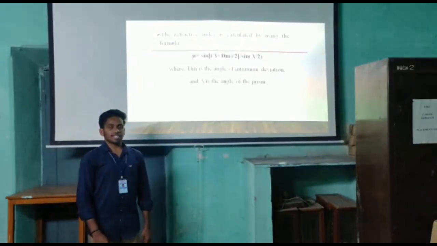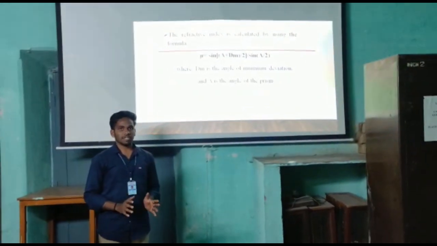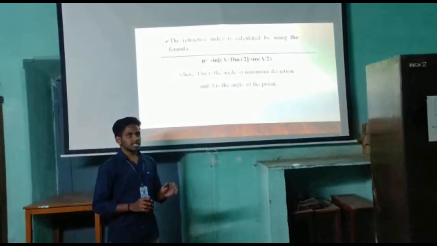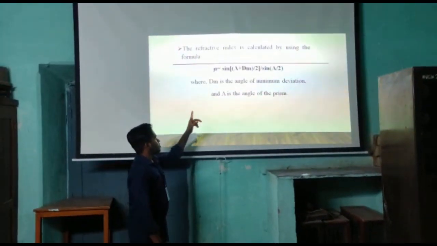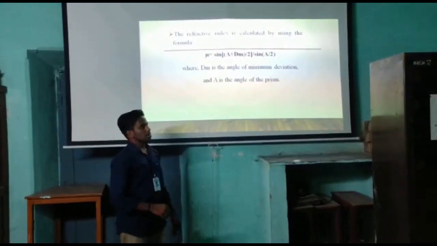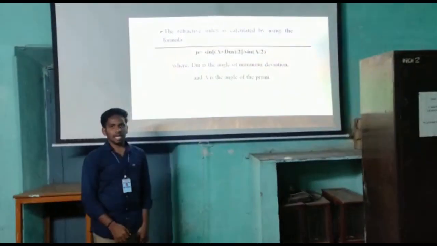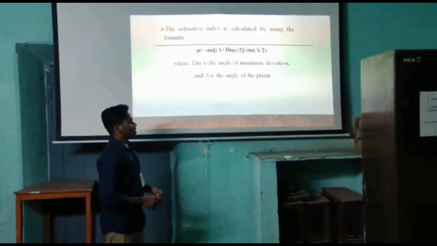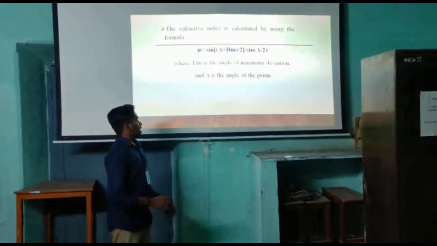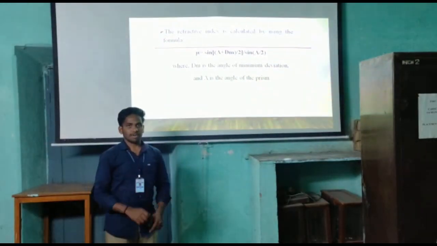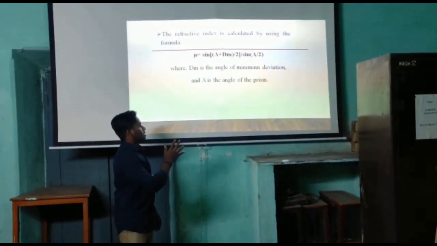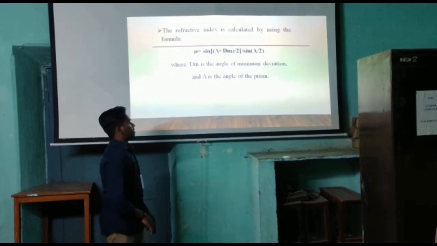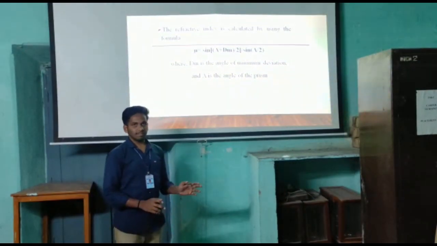My friend already explained how to determine the angle of minimum deviation. Now I explain how to calculate the refractive index of the prism by using this formula. Refractive index mu is equal to sin((A plus dm)/2) by sin(A/2). Here dm is the angle of minimum deviation and A is the angle of the prism. Here the angle of prism A is equal to 60 degrees, and the angle of minimum deviation is measured by my friend. After substituting the A and dm values in the refractive index formula, we got the mu value, that is the refractive index value.